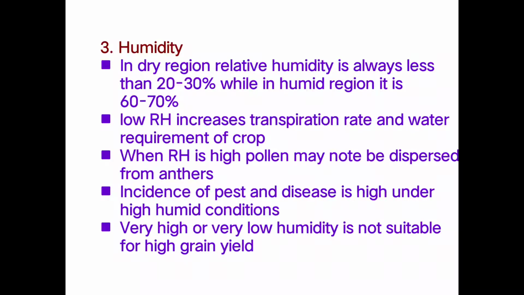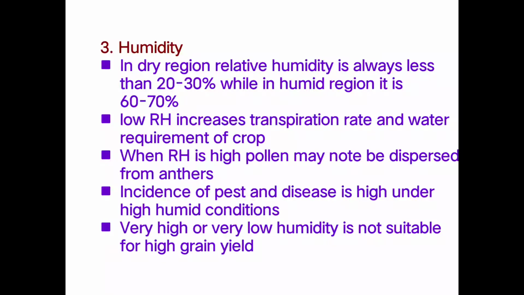In the dry region the average relative humidity is only 20 to 30%, while in the humid region it is 60 to 70%, which is mostly useful for plant growth and development.